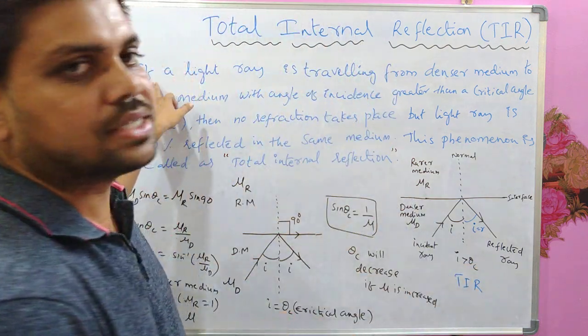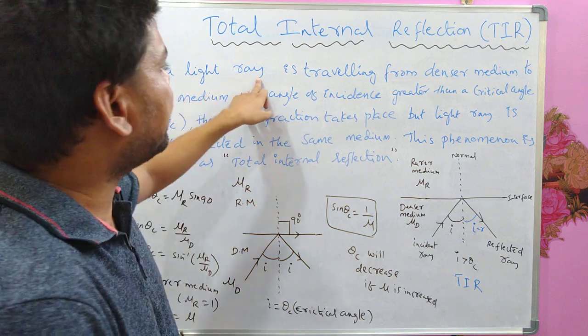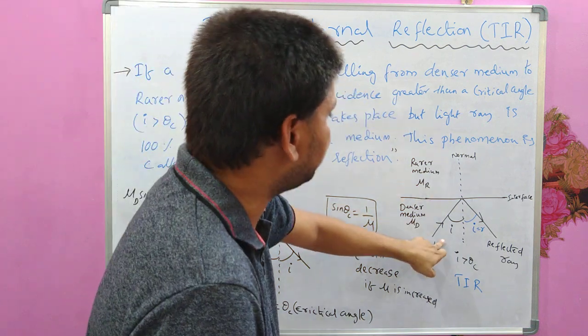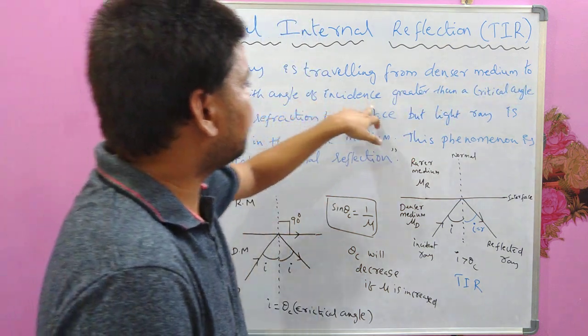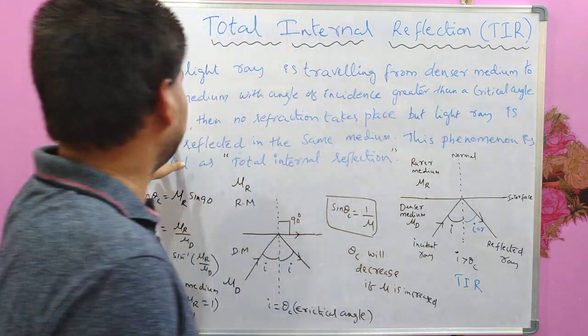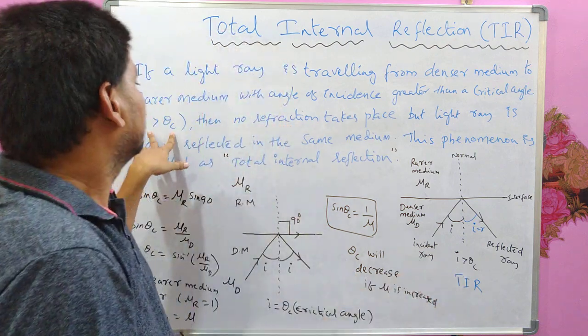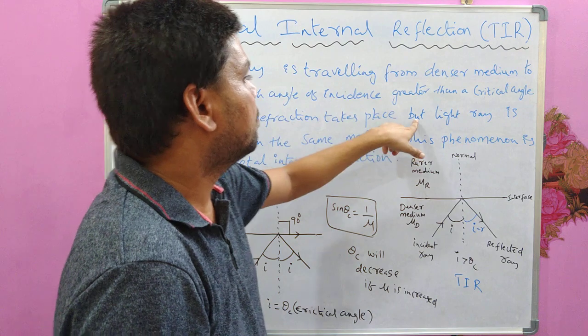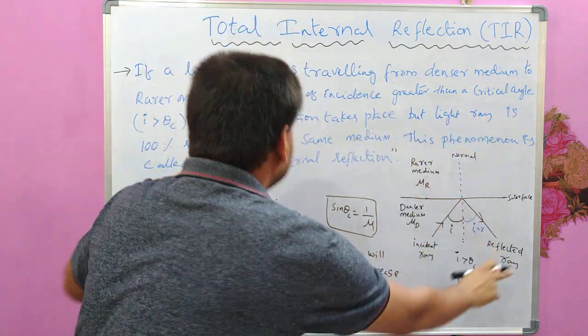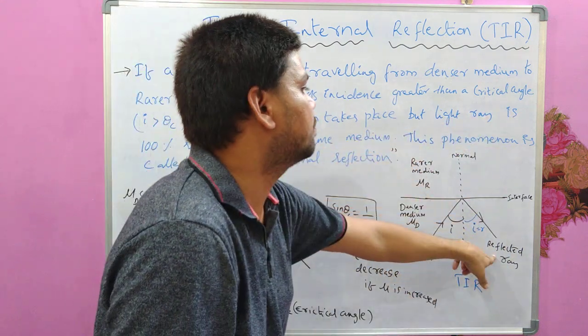Now you can see the definition. If a light ray is traveling from a denser medium to a rarer medium with an angle of incidence greater than the critical angle, then no refraction takes place, but the light ray is 100% reflected in the same medium.